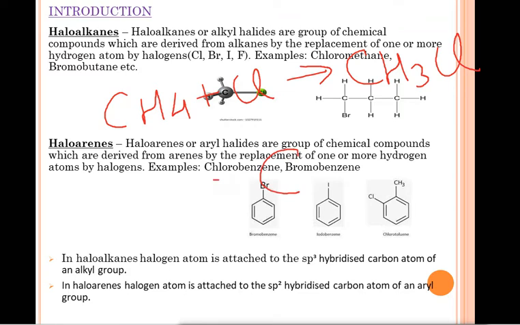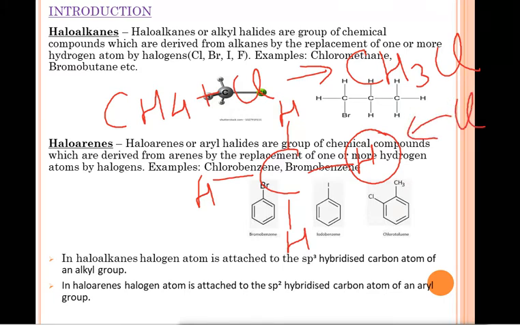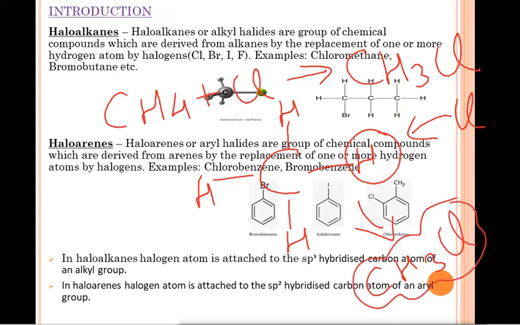For example, this is the structure of methane. In this, four hydrogen atoms are there: 1, 2, 3 and 4. I want to replace one hydrogen atom with chlorine. So I will get a new compound, CH3Cl, and this CH3Cl is our haloalkane and the name of this compound is chloromethane.